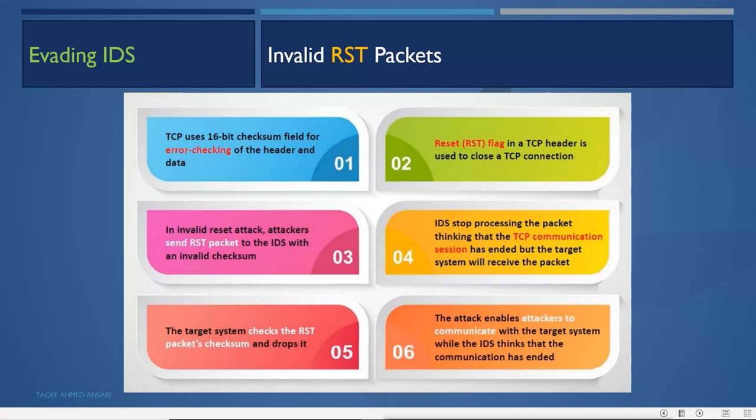So whatever packet comes now will be treated as part of the next session. The attack enables the attacker to communicate with the target system while the IDS thinks that the communication has ended. The attacker can still send packets within the existing session to the end system, but the IDS sees them as new packets, which have no meaning when combined with the earlier ones, and it will say there is no signature matching.